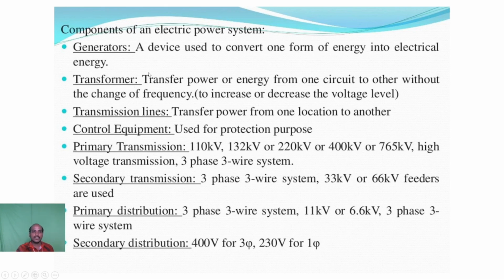For example, the input of the transformer is 6.6 kV, the output is 110 kV. So the input voltage as well as output voltage frequency will be the same, but the magnitude of the voltage will be varied. That's why we are using the transformer for increasing or decreasing the voltage level.